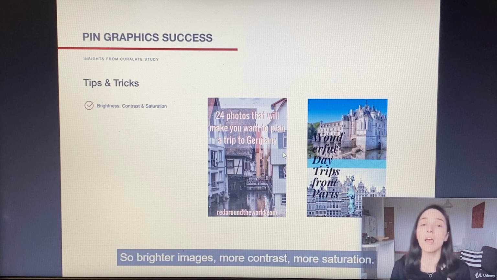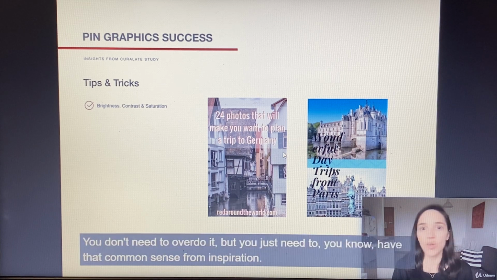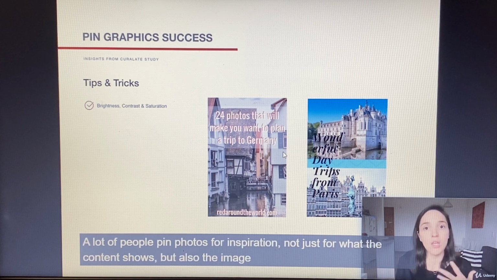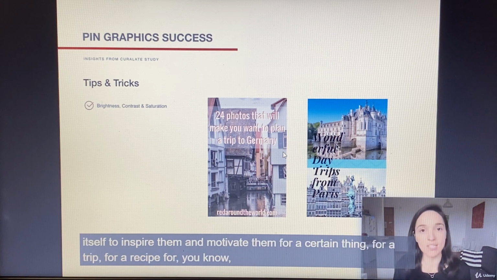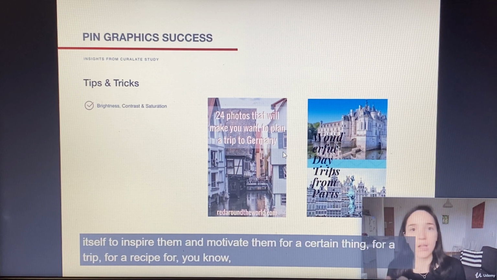So brighter images, more contrast, more saturation. You don't need to overdo it, but you just need to have that common sense from inspiration. A lot of people pin photos for inspiration, not just for what the content shows, but also the image itself to inspire them and motivate them for a certain thing, for a trip, for a recipe, for fitness and all that.